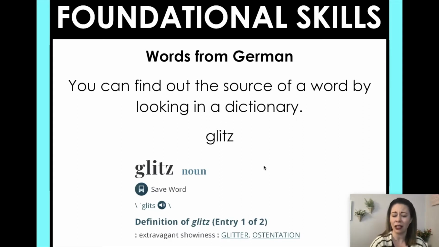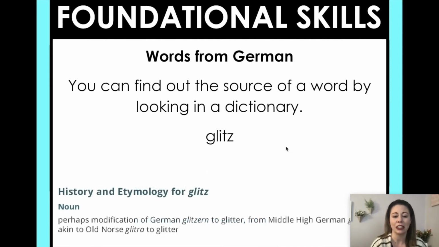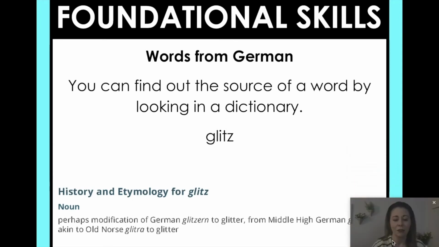And if we continued on, we could find out that glitz comes from German. So right here, it tells me the history and etymology. So basically it says it's a noun. And what we're looking at here is perhaps a modification of the German word glitzern, to glitter, or Middle or High German glitzen, and so on. But it tells you what country or where the word came from. So we can see that glitz came from German. So we're going to practice this a couple of times. All right, ready? Let's go.